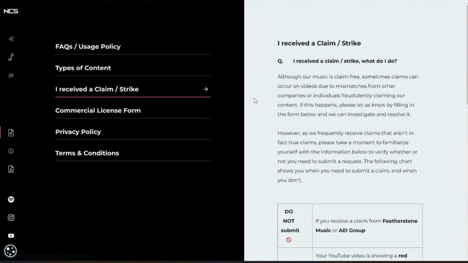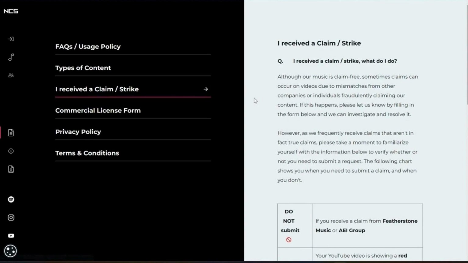However, as we frequently receive claims that aren't in fact true claims, please take a moment to familiarize yourself with the information below to verify whether or not you need to submit a request. The following chart shows you when you need to submit a claim and when you don't. So you want to make sure you're actually filing an accurate claim or strike that was given to you but shouldn't have been given to you.